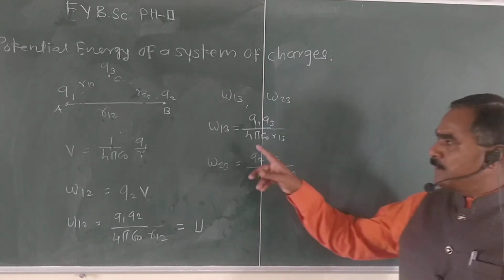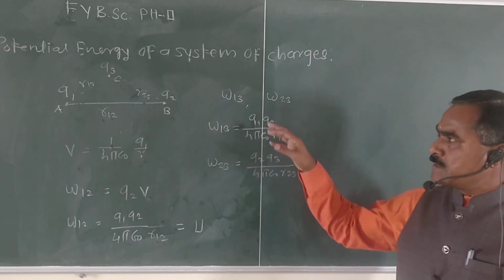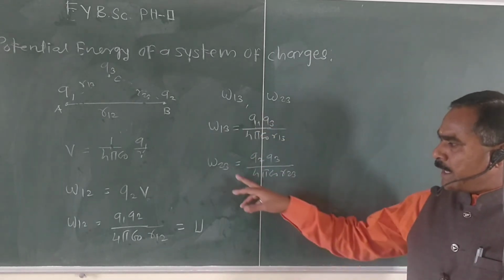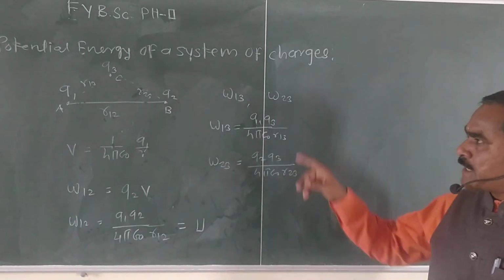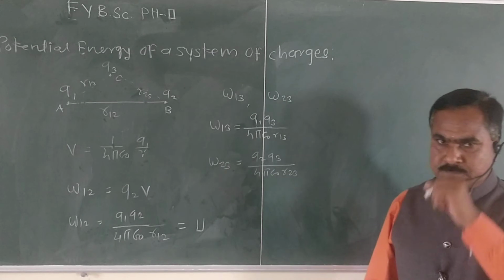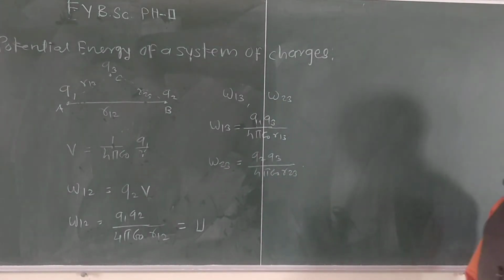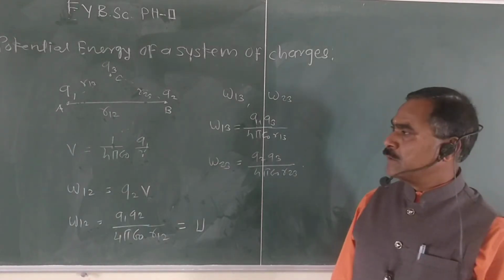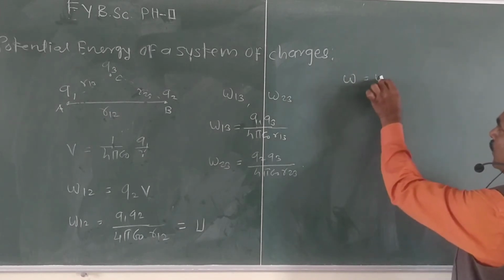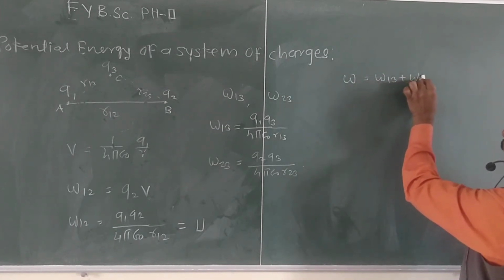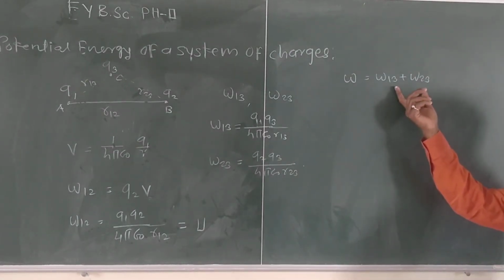So this is the work done W13, where we brought charge Q3 from infinity to point A, and this is the work done W23, where we brought this charge Q3 from infinity to point B. Then we write the total work done in bringing the charge Q3 to points A and B respectively. Therefore, W equal to W13 plus W23. Then here we substitute the values.